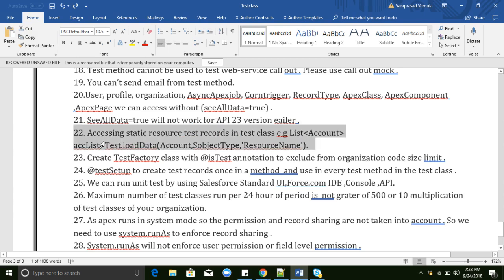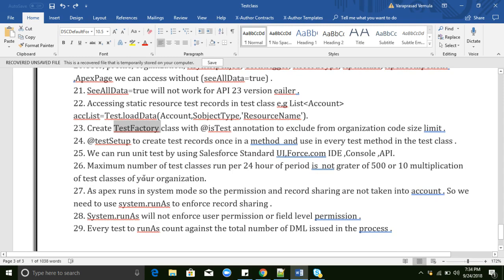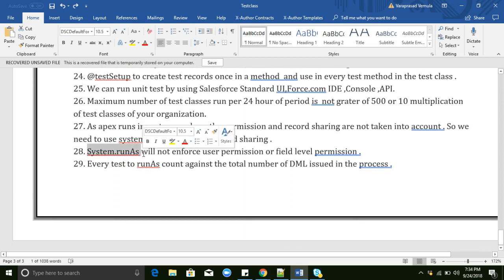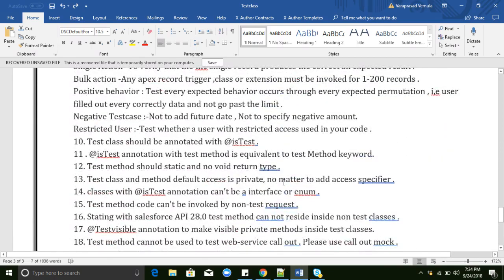Okay, this is also important actually. To load the static resource data, some sample data, into the test classes, we need to use the Test.loadData method. Yeah, just now we discussed it, right? Test factory. So we can create one helper class, then call all the data in the normal test classes. Okay, and this we already discussed: to run a test class in user mode, we can use System.runAs. And okay, that's all from this video.